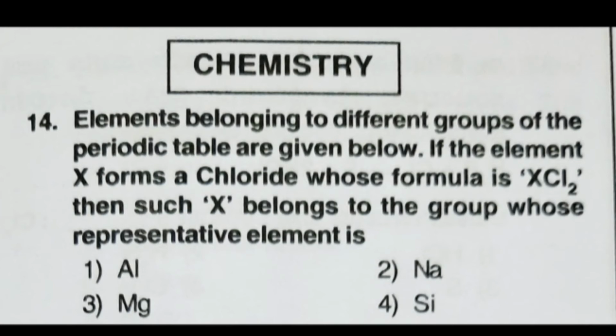When you look at the options, which element has valency 2? That is magnesium, right? So the answer is magnesium. The third option is the right answer, MgCl2.